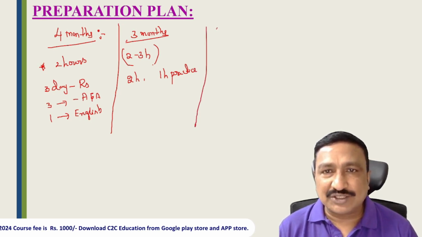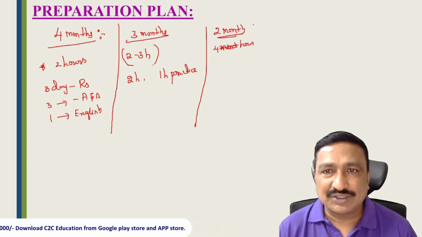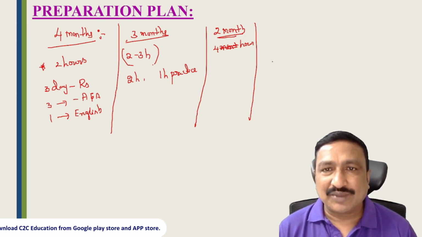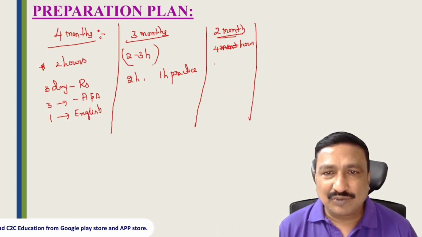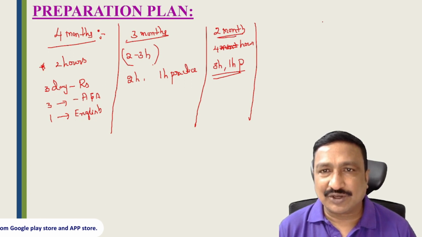If you have 2 months, you require a minimum of 4 hours: 2 hours for arithmetic and 2 hours for reasoning. Here also, if you prepare 3 hours, compulsorily keep 1 hour for practice. Without practice we can't improve speed and calculation.